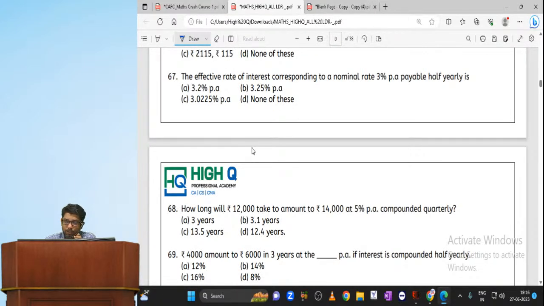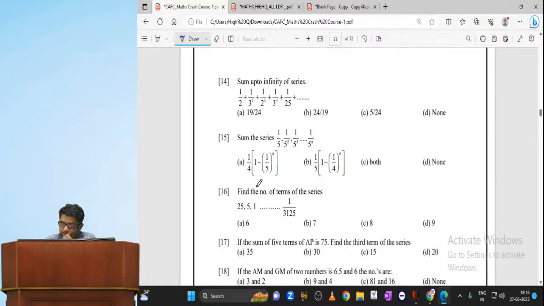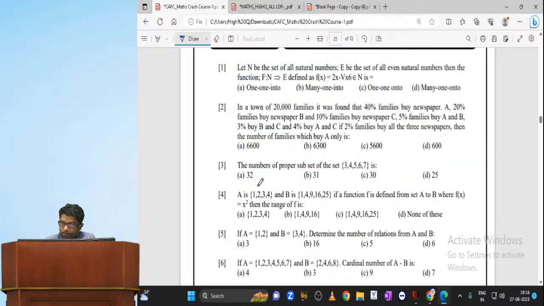Don't ignore set, relations and functions at any cost. Okay, very simple questions only they are asking. For example, the number of proper subsets: how many elements are given? 1, 2, 3, 4, 5. 5 elements are there. They ask you to find out proper subsets. So that is 2 power 5 minus 1. Total number of subsets is 2 power 5. But they ask you to find out only proper subsets. So there are 2 power 5 minus 1. Answer is 31. Now, A is 1, 2, 3, 4.